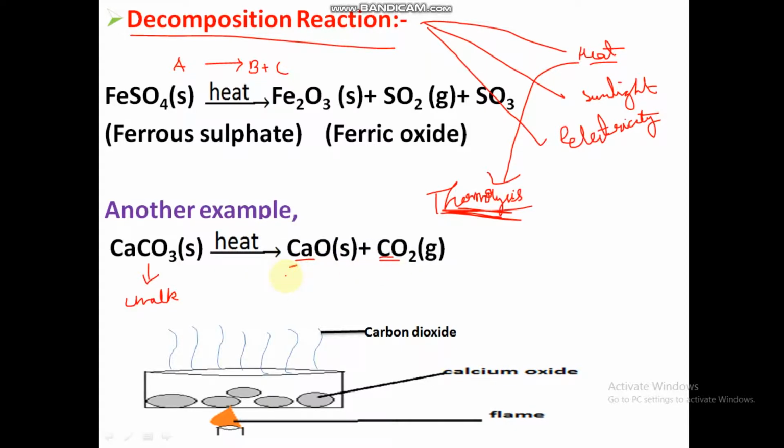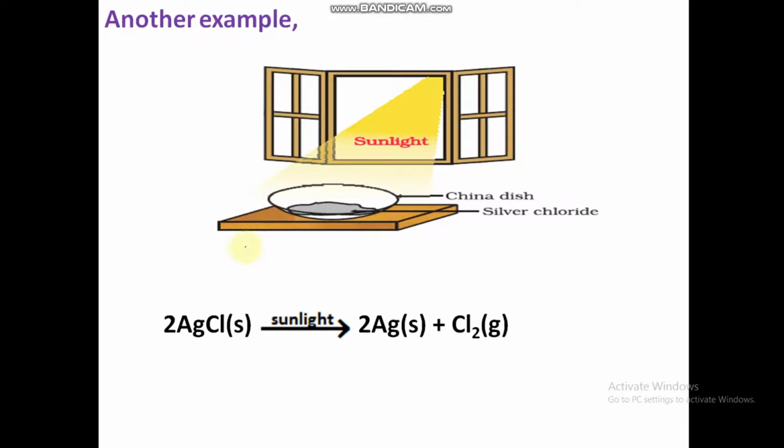Right, guys. Example for decomposition by sunlight is AgCl, that is silver chloride, exposed to sunlight gives rise to Ag plus Cl, that is silver and chlorine. This is an example for photolysis. Photolysis means decomposition by sunlight. Photo means light and lysis means decomposition. Photolysis means decomposition by light.